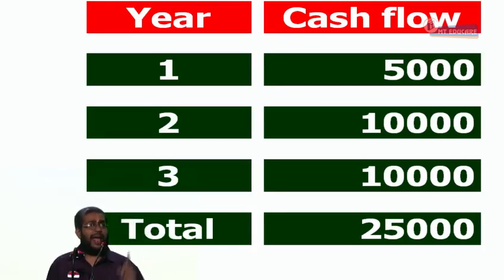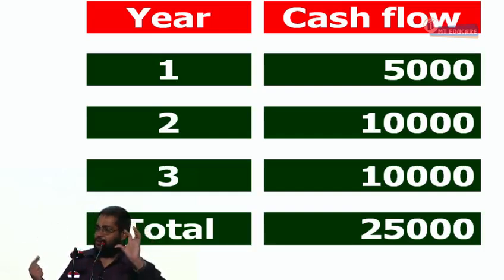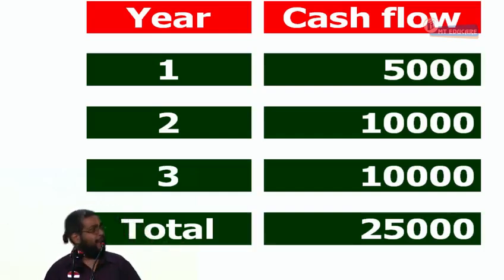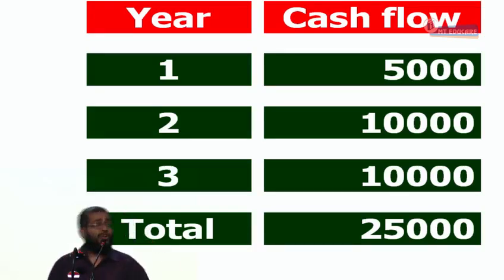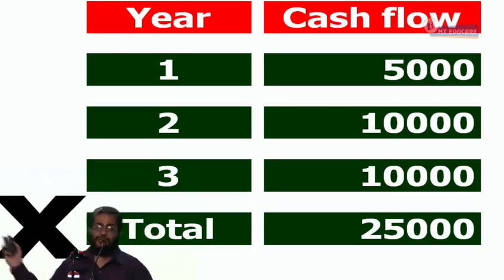So, why I cannot add a dollar, rupee, pound? Because a dollar has a different value, a rupee has a different value, a pound has a different value. Like that, 1 rupee in first year, 1 rupee in second year, 1 rupee in third year has got different values due to time value of money. And we should bring it to common period and then add it. Everybody, are you following or not? So, this calculation is wrong.